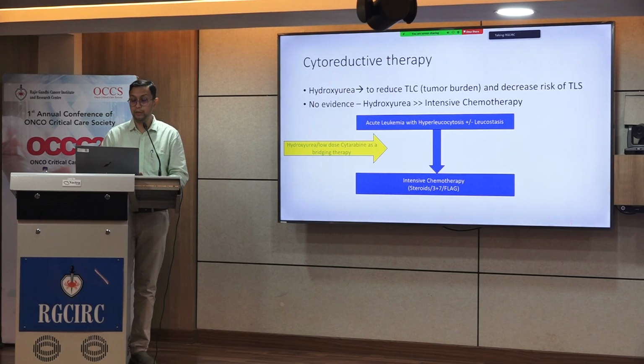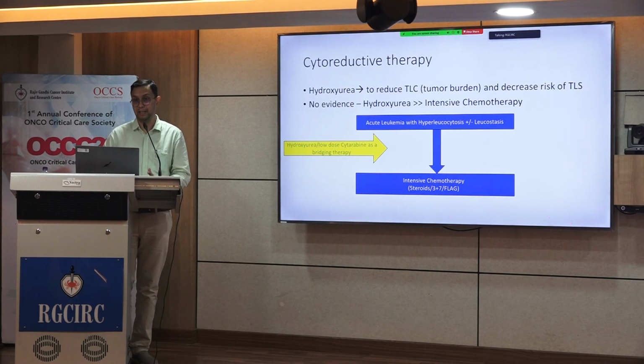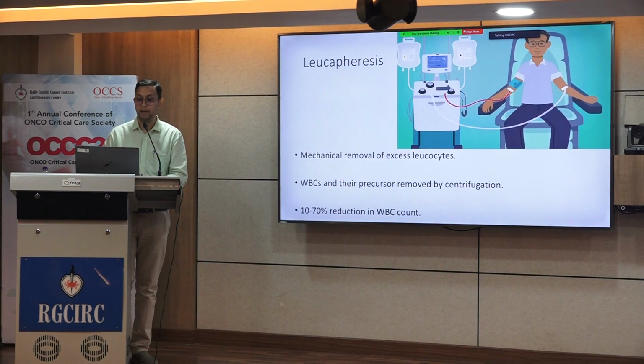We use hydroxyurea to reduce the total leukocyte count and reduce the risk of TLS. However, there is no evidence that hydroxyurea is better than intensive chemotherapy, but in any patient who presents with hyperleukocytosis, with or without leukostasis, our practice is to start with hydroxyurea or low dose cytarabine, eventually shifting to whichever intensive chemotherapy or the definitive chemotherapy for the patient whenever he is ready.